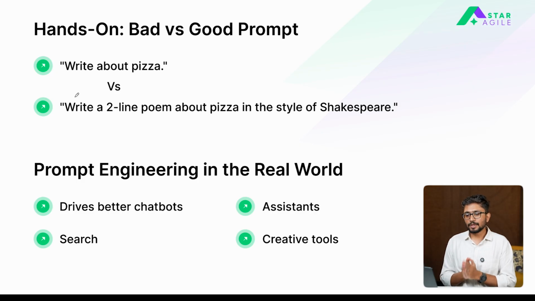Okay, so just to recap, in real world, prompt engineering is used around different domains. Right? You use prompt engineering to drive better chatbots. With a correct prompt, if you give that prompt a set a user type, then you will be able to generate much better responses from the same model. A better response means a better customer experience. If your model is able to identify what exact query your customer has and respond according to that query, the customer satisfaction score will automatically go up.